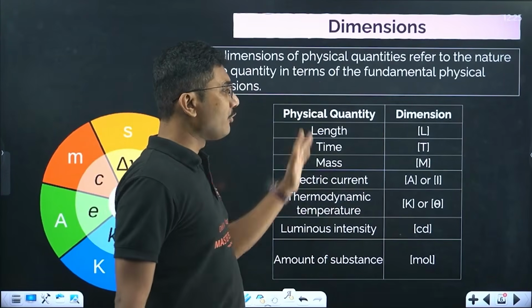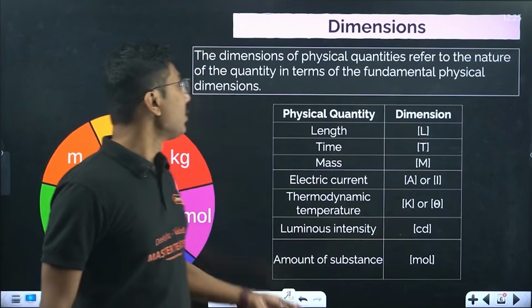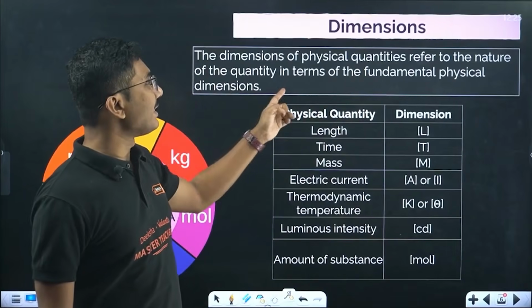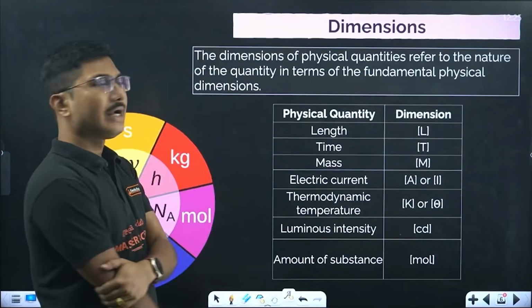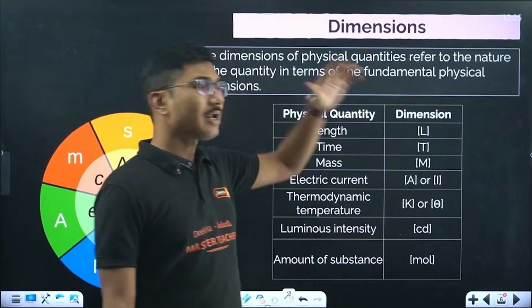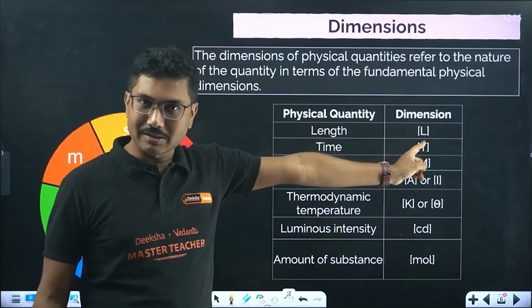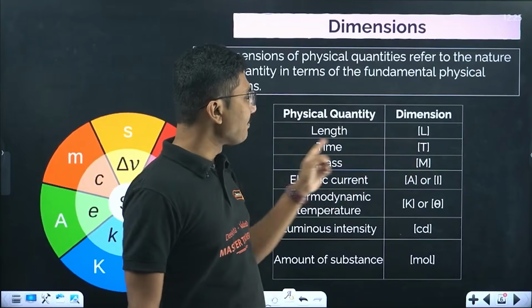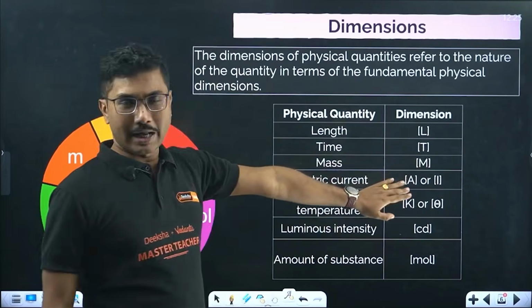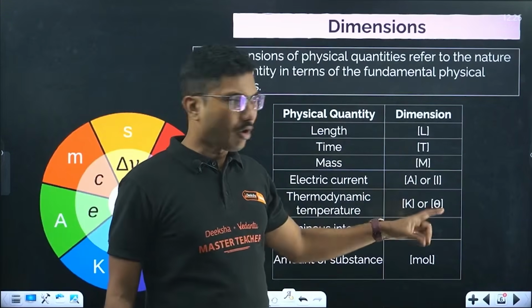They are also represented using certain symbols. Those symbols are called dimensions. The dimensions of a physical quantity refer to the nature of the quantity in terms of the fundamental physical dimensions. So fundamental quantities are these 7, and their respective dimensions are given in this chart. Length is represented by L in third brackets, time is capital T, mass is capital M, electric current is generally A. For 99% of your life you will use A only. Temperature is K or capital theta.